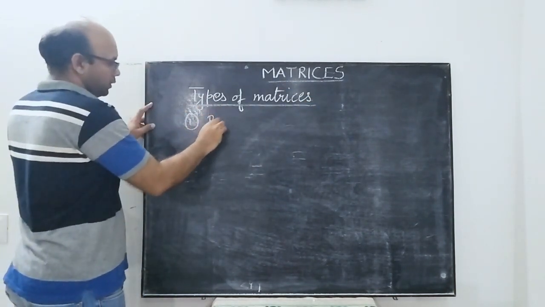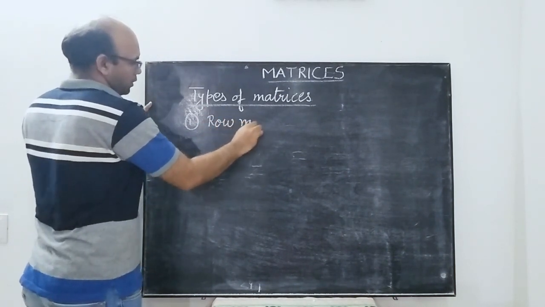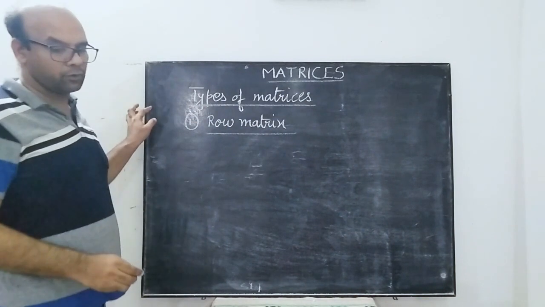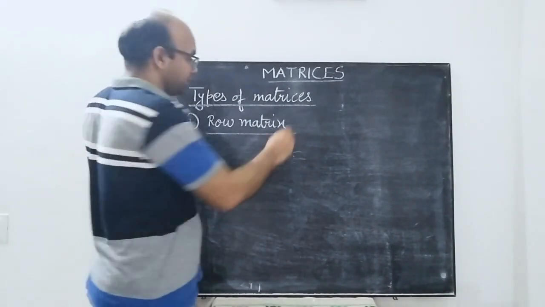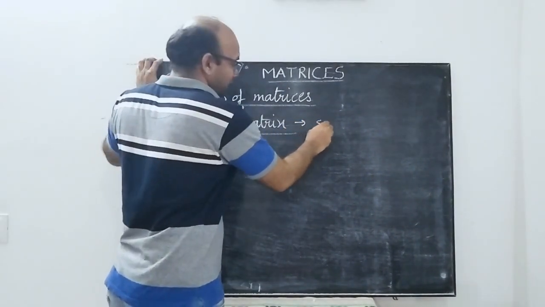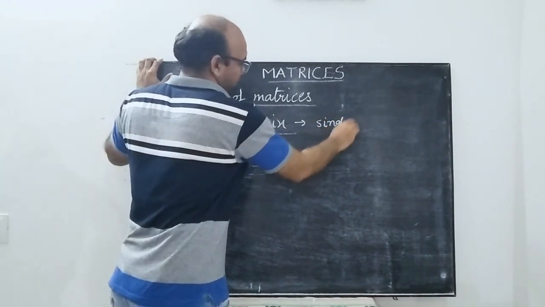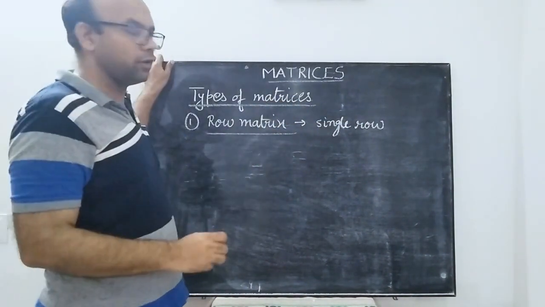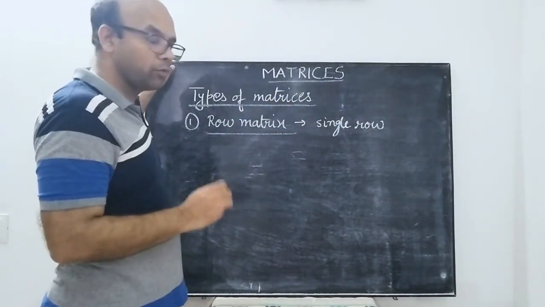First one is the row matrix. What do we understand by a row matrix? A matrix having a single row and any number of columns is said to be a row matrix.